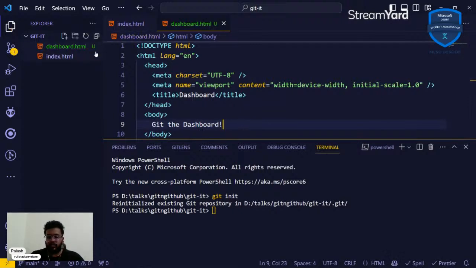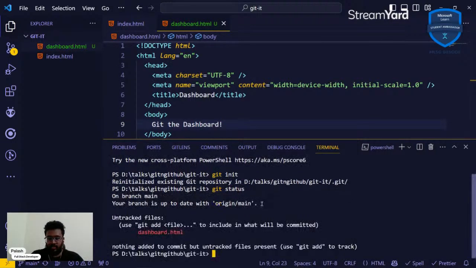VS Code is really helpful when working with Git because it provides you markers in the graphical user interface, the GUI. And one very important marker you can see over there is U, right? The file name is green and you have a U marker. If we hover over it, we can see that the file is untracked, right?